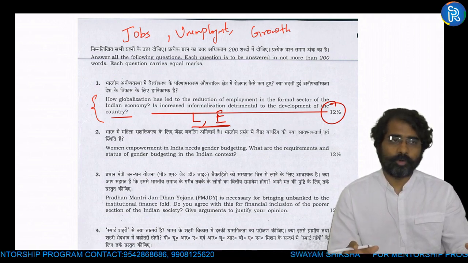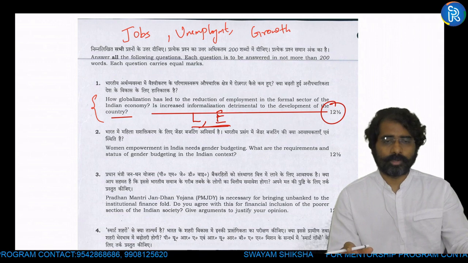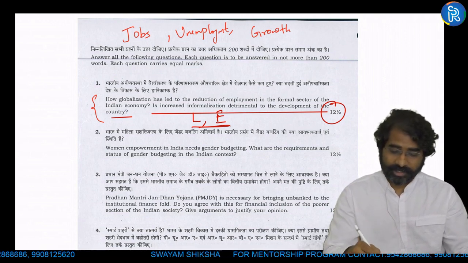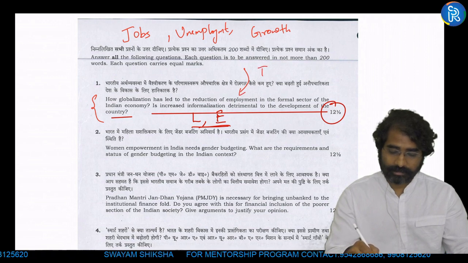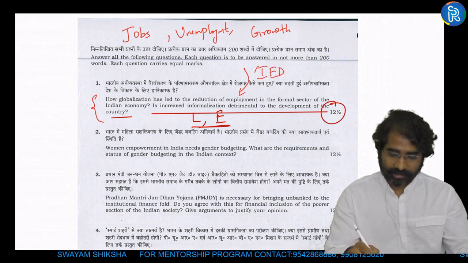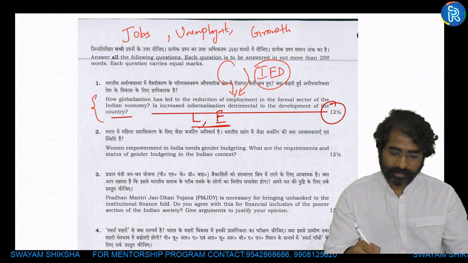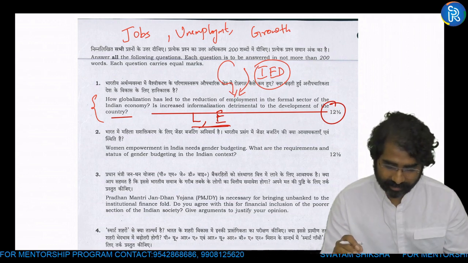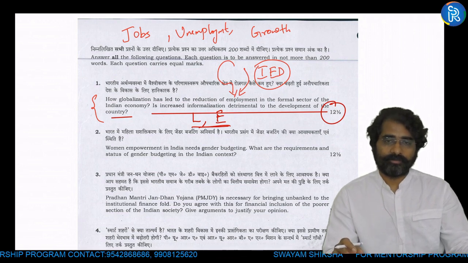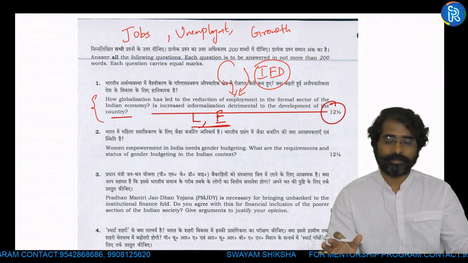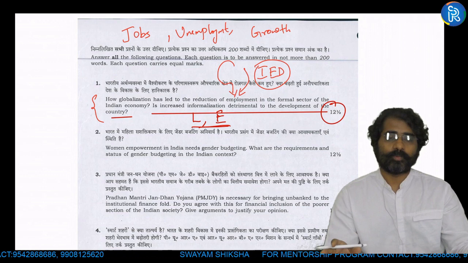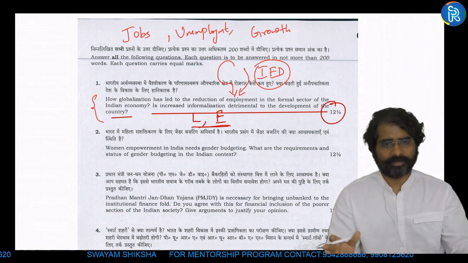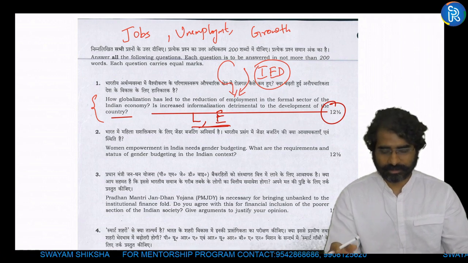just by reading globalization from a particular book, you cannot write great answers for this. But of course, Indian economic development, which is our NCERT, has this area. If you have read Indian economic development, 3 to 4 points you will definitely get from that particular book for addressing this particular question. That means Indian economic development is one such book which you definitely have to read once. Okay, that is the basic NCERT. Revise it once. That is number one.